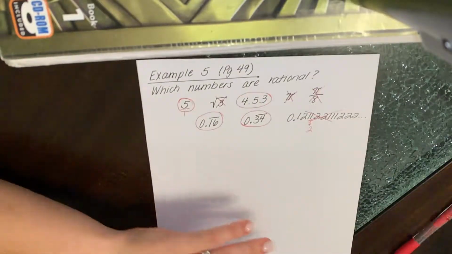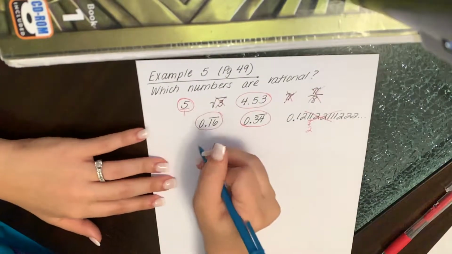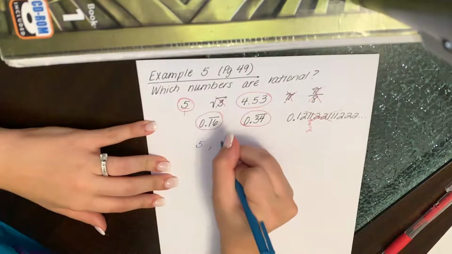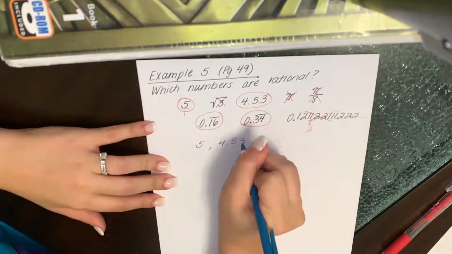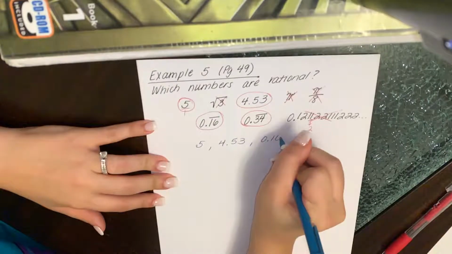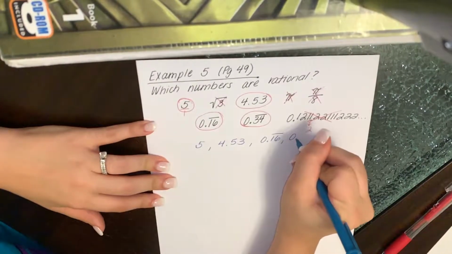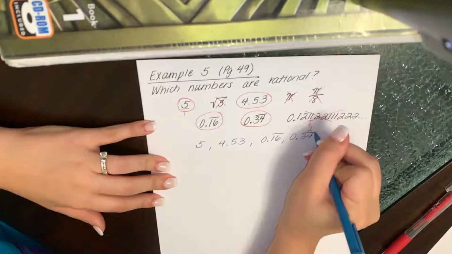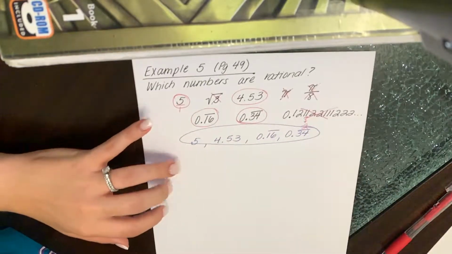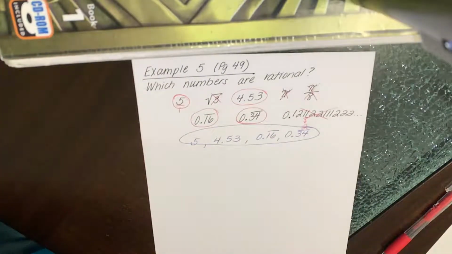So the only ones here that are rational are 5, 4.53, 0.16 repeating, and 0.34 repeating. And that's about it. Those are the ones from there that are rational.